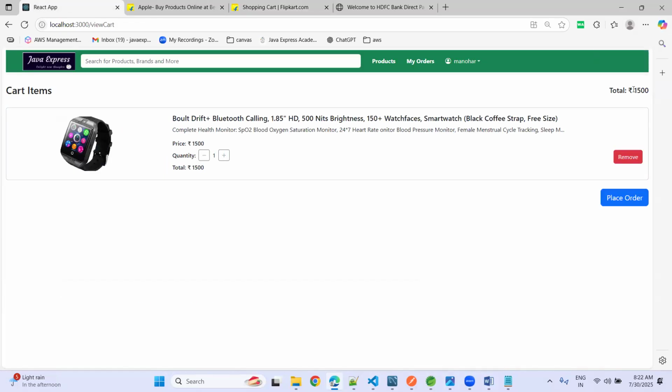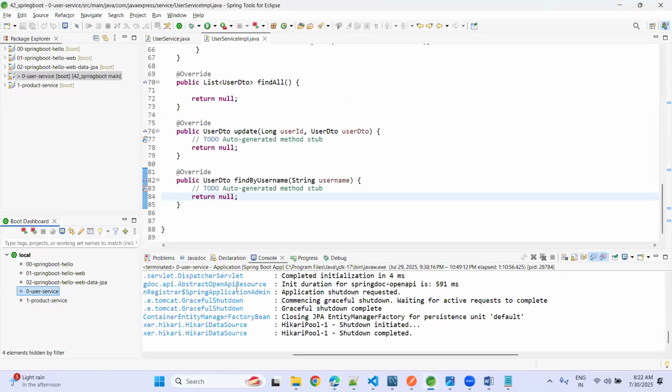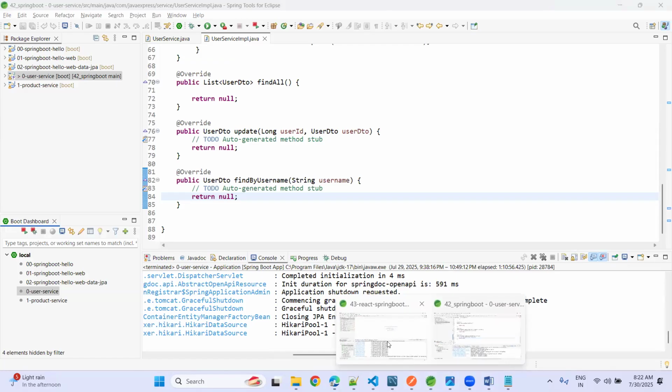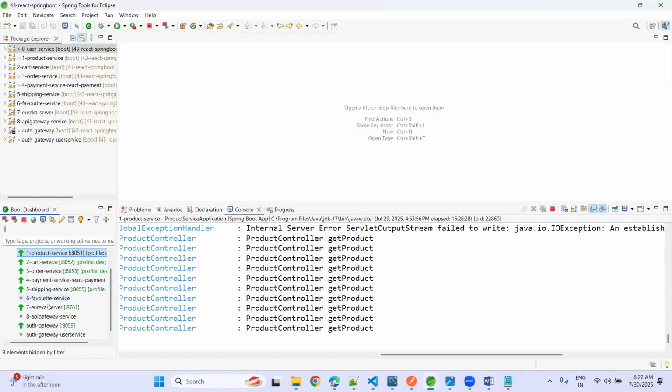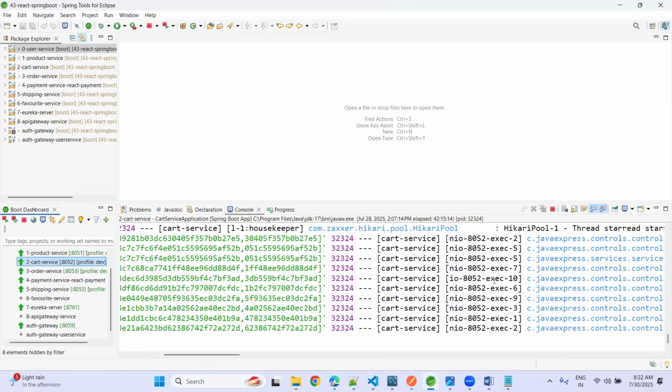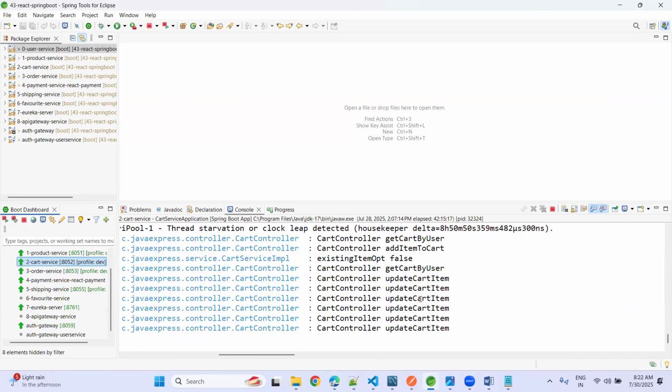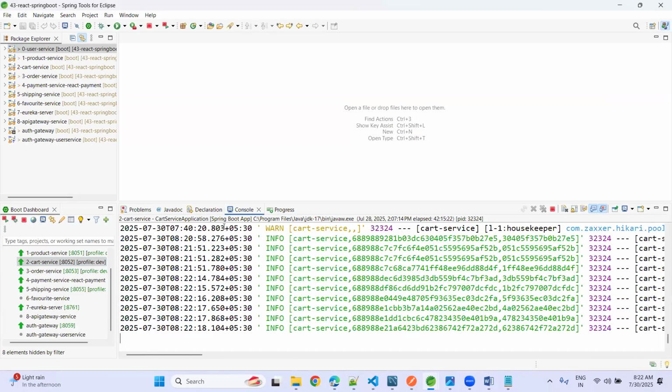Once this is done, this is what will be the total price. Now you can increase the quantity, update the quantity, or decrease the quantity. Even in the back end, where is that, cart item, cart microservice. In the cart item, you can see here: update the cart item, delete the cart item, fetch the cart details, all the things we can do here.